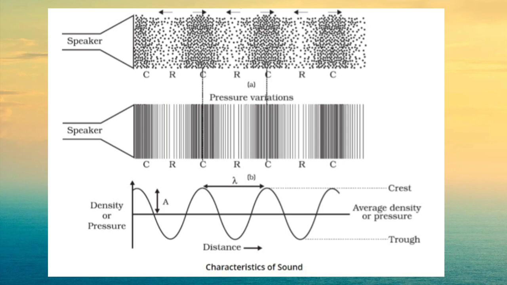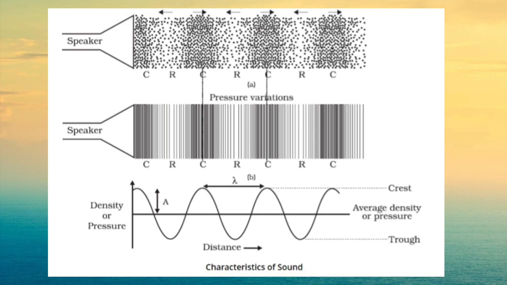A rarefaction is represented by the lower part of the curve. It is a region where the particles separate out. The rarefaction region always has lower pressure. Crest. It is the peak of the curve. Trough. It is the lowest point of the curve.